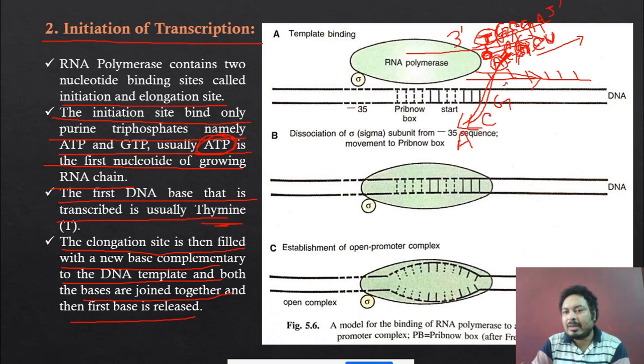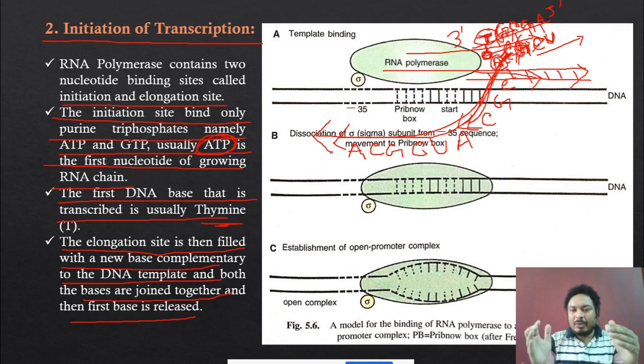Then this C molecule is coming out like that, and this is coming out like that. The strand is coming out. So the strand is A, C, G, C, U. It is coming out like that. So the RNA polymerase is moving in this direction, and the RNA which is synthesized is also detached and coming out in the opposite direction.